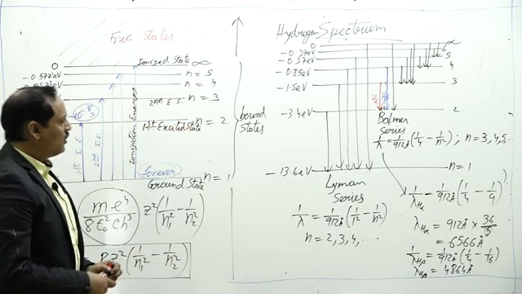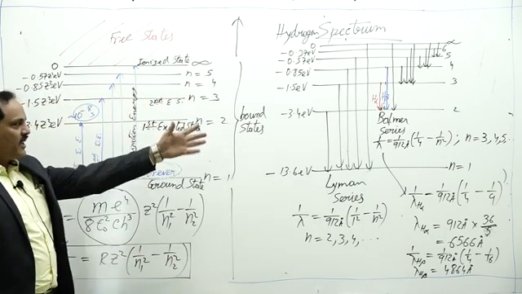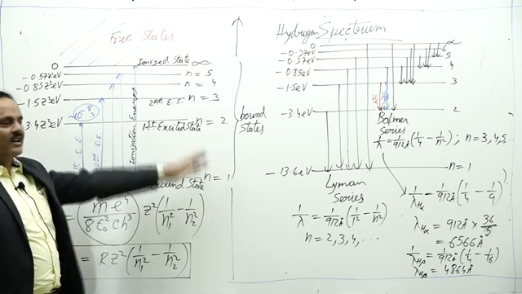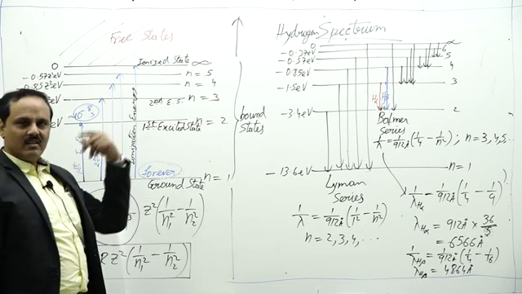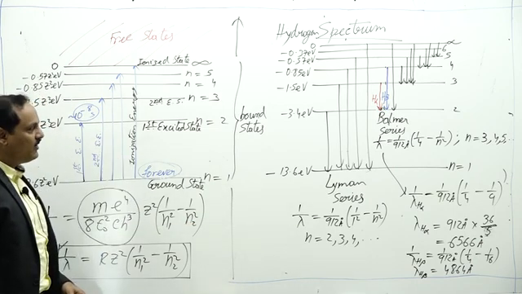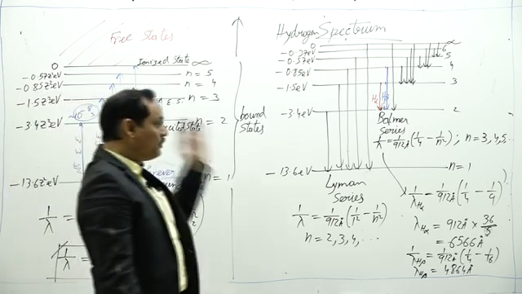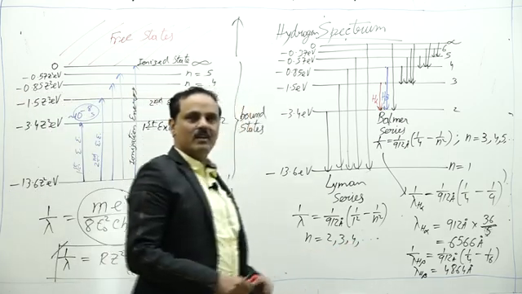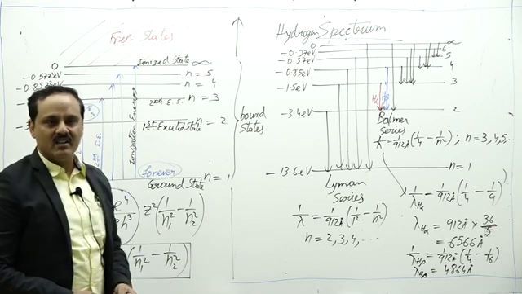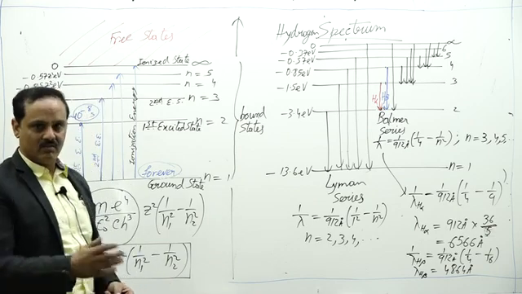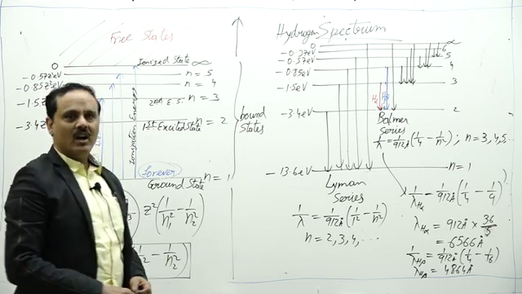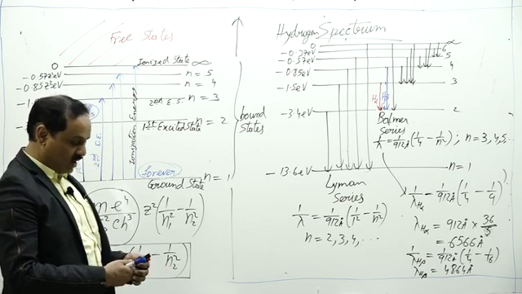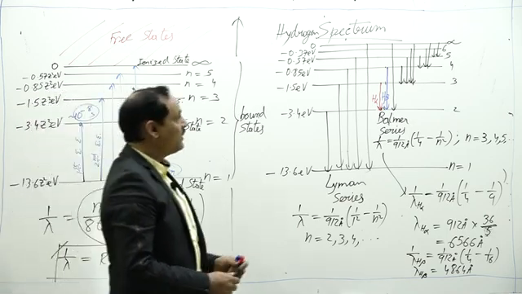You could see we have reached the experimental value from theoretical derivation, but Bohr has done just the reverse to match the values, and that is why Bohr could not explain the quantization rule, why it happens. Later we'll be explaining how this can be obtained, which was not given by Bohr.